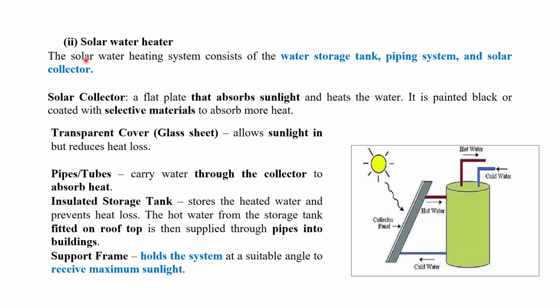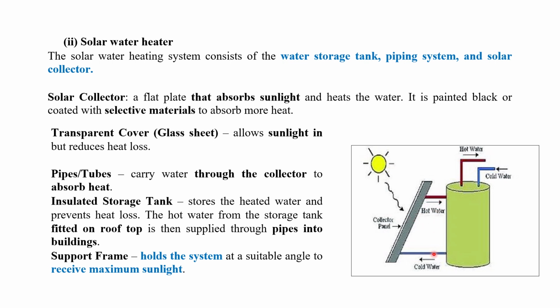The next device which uses solar energy is the solar water heater. The solar water heater system consists of a water storage tank, a piping system, and a solar collector. These are the solar collectors. The solar collector is a flat plate that absorbs sunlight and hits the water. It is painted black or coated with selective material to absorb more heat. A transparent cover, a glass sheet, allows sunlight in but reduces heat loss.